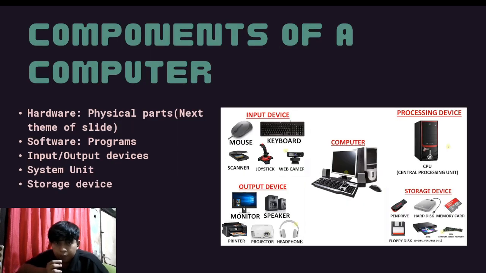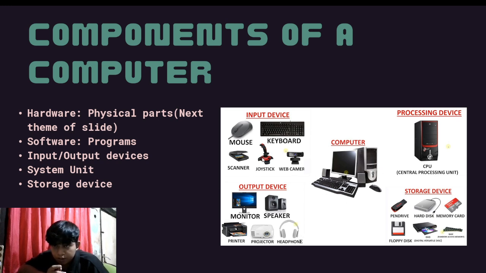Next, the components of a computer, like in this picture. Hardware means the physical parts, and we will discuss hardware in the next slide. Next are software programs, input and output devices, the system unit, and storage devices.